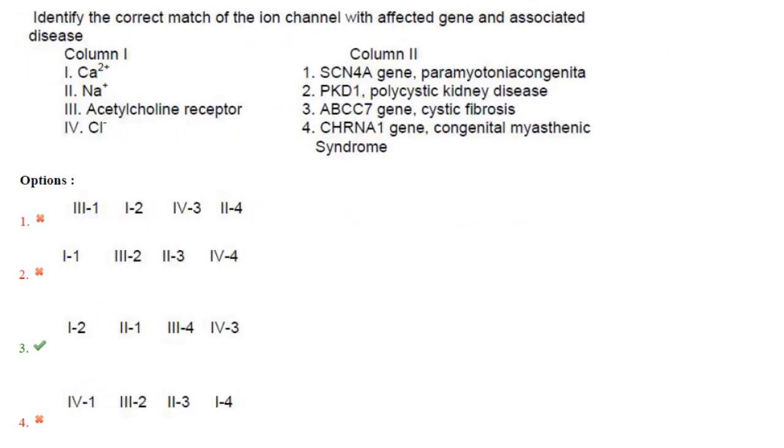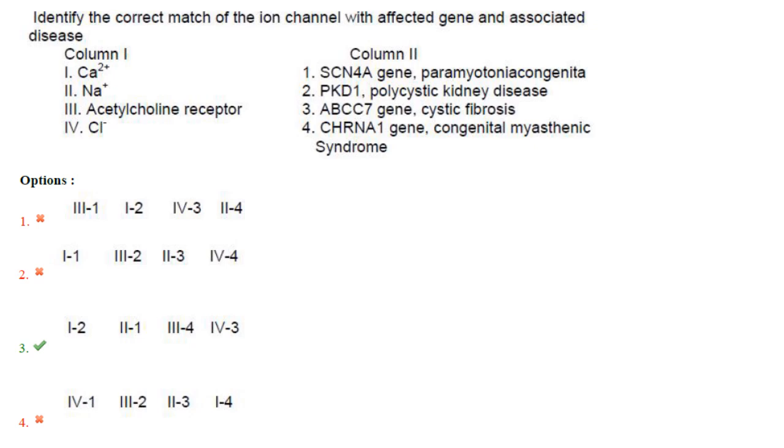Identify the correct match of the ion channel with affected gene and associated disease. Ca2+, calcium ion, PKD1, polycystic kidney disease. Na+, SCN4A gene, paramyotonia congenita. Acetylcholine receptor, CHRNA1 gene, congenital myasthenic syndrome.